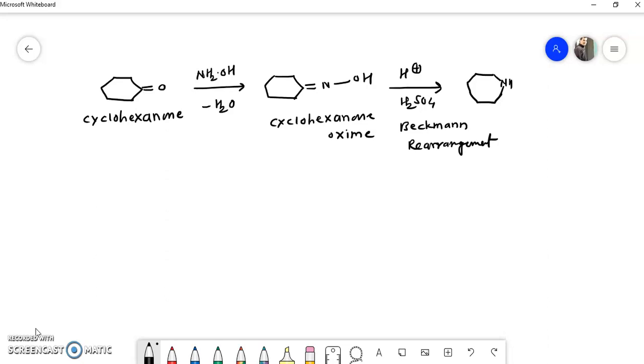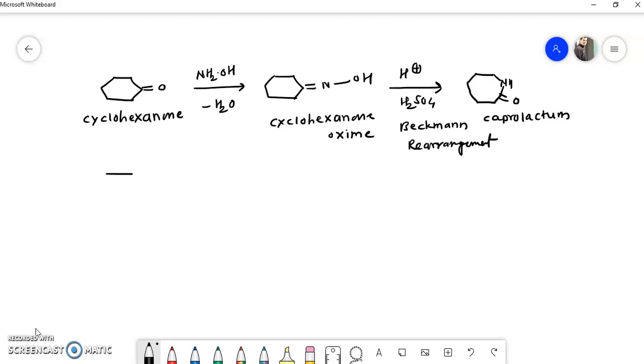NH, double bond O. This is a 7-member ring, and the name of this compound is caprolactam. It is very important because this caprolactam is involved in the formation of nylon 6. I will write the mechanism of this step.